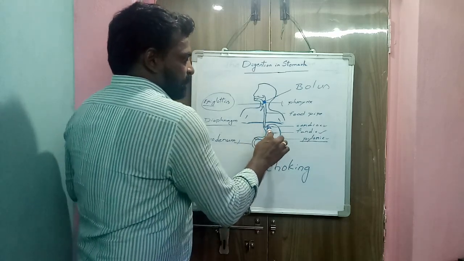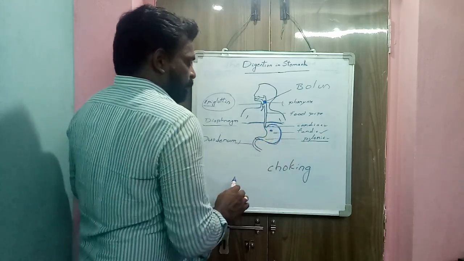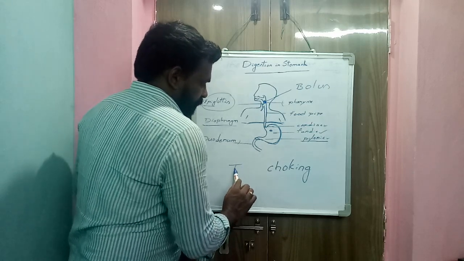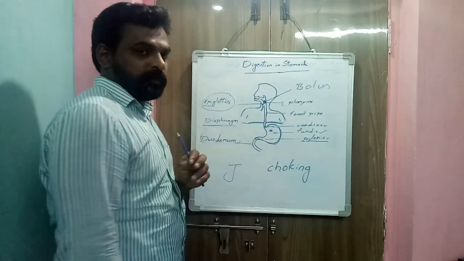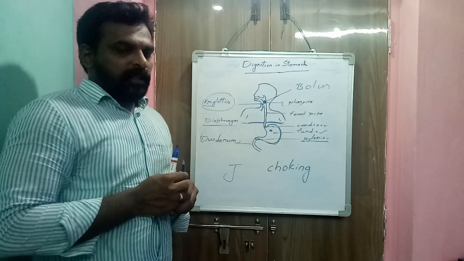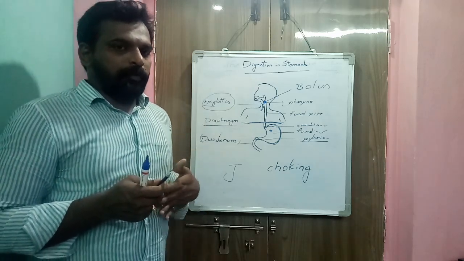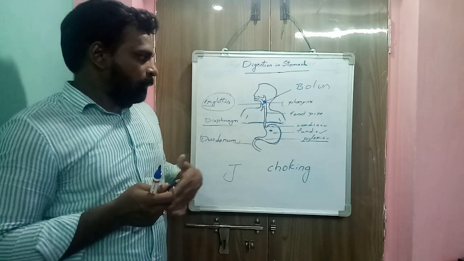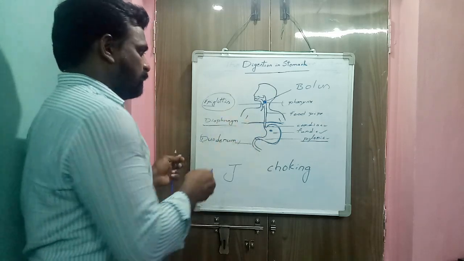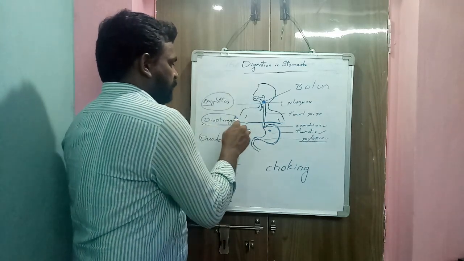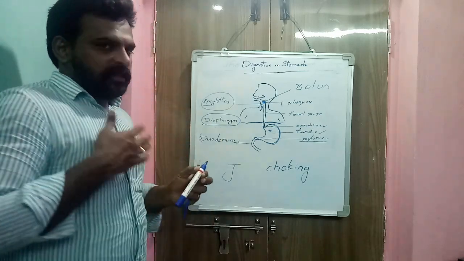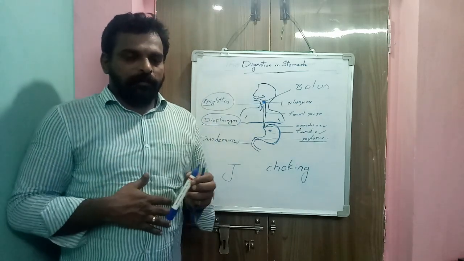This is the stomach. The stomach is J-shaped. It is present on the left side of the abdomen, below the diaphragm. What is the diaphragm? Here this is the chest cavity and this is the abdomen.